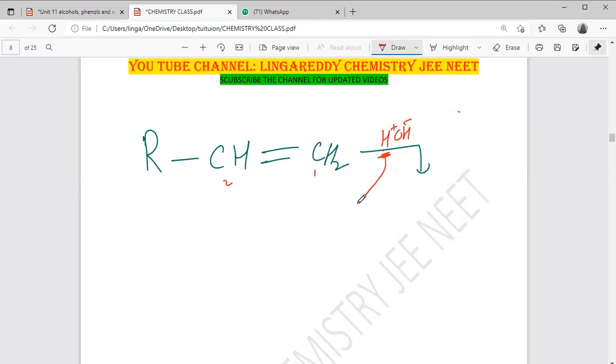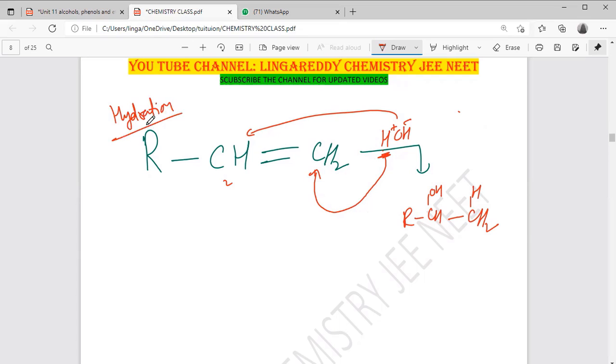H plus will join the first one and OH will join the second. If you know one, the other one will be here. So this is the product: RCH2, this is the hydrogen, this is the OH. What is this reaction called? This reaction is called hydration.